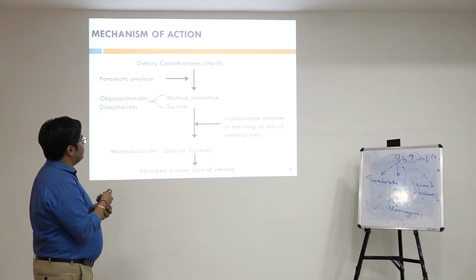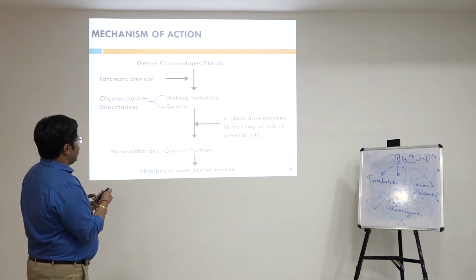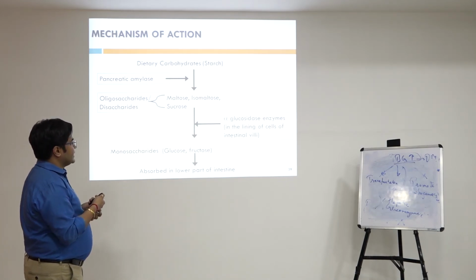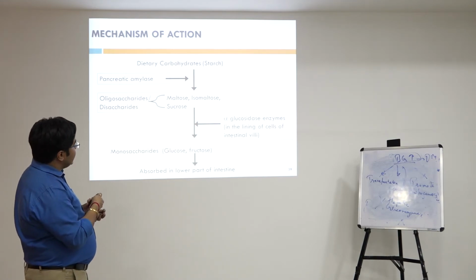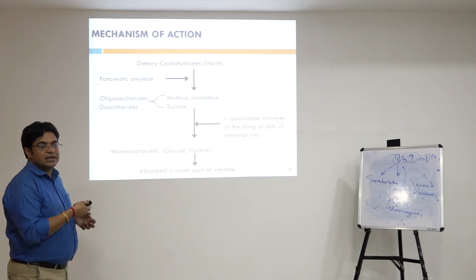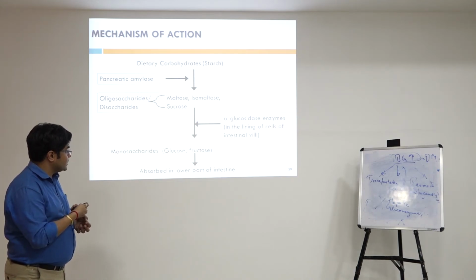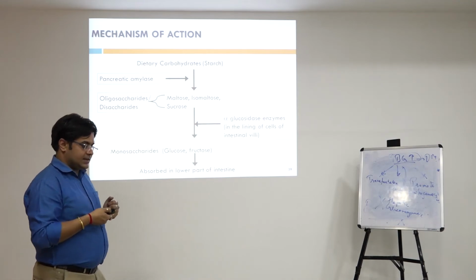Normally, the dietary carbohydrate that we consume, pancreatic amylase acts on it, and it gets converted to disaccharides or oligosaccharides like maltose, isomaltose, and sucrose. Once these are formed, alpha glucosidase comes into action, and they get converted into monosaccharides. From disaccharides, monosaccharides like glucose and fructose are formed, and they get absorbed in the lower part of the intestine.